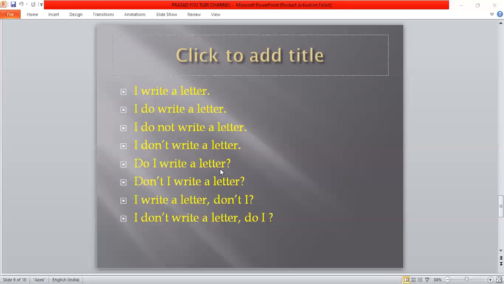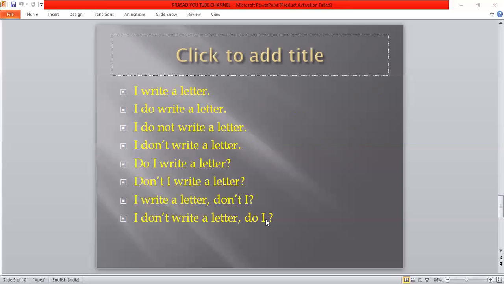Now we have to make one negative interrogative sentence. Don't I write a letter? Now let's try to write the question tag. I write a letter, don't I? This is the question tag because this statement is positive. That's why the question tag will be negative. I write a letter, don't I? If the statement is negative, the question tag will be positive.